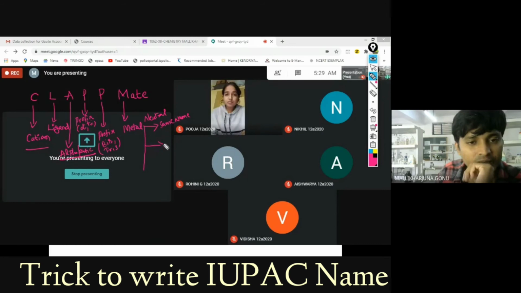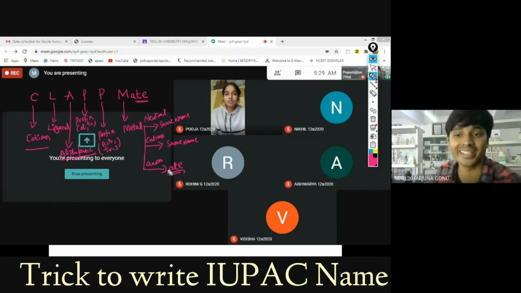If the metal is present in a cation, that also has the same name. There is no change in the element. If it is in the anionic case, the metal will take -ate, like cobaltate, nickelate. If it has a Latin name, the Latin name will come.